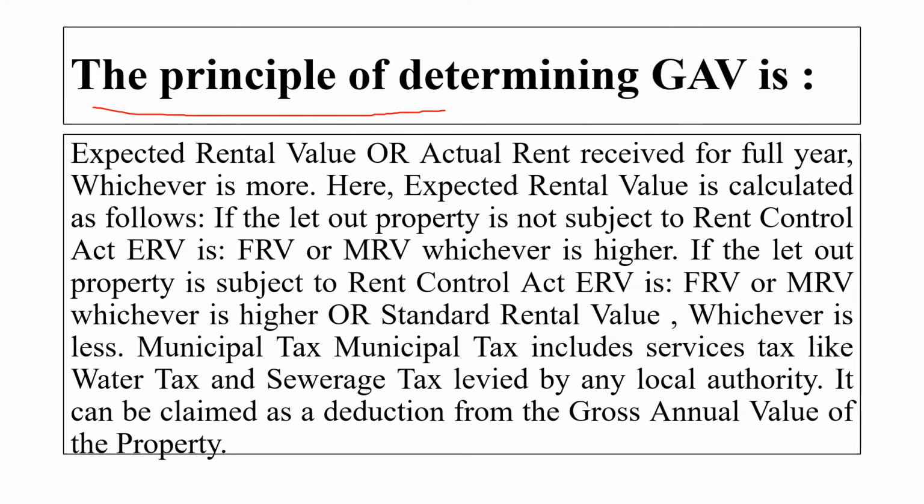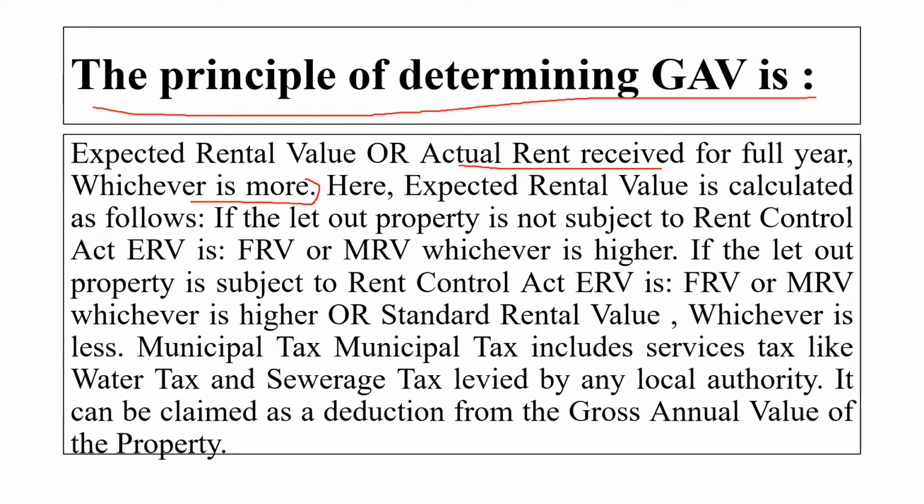The principle of determining the GAV, that is gross annual value. How are we going to determine the GAV? So here the expected rental value or actual rent received for a whole year, whichever is more, will be considered. Here we are comparing the expected rental value with the actual rent received, and from that whichever will be more will be considered.